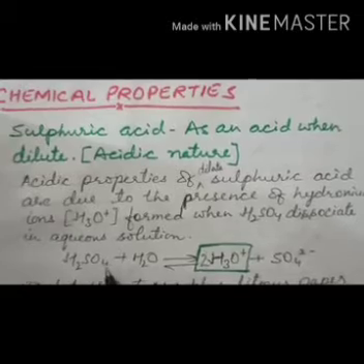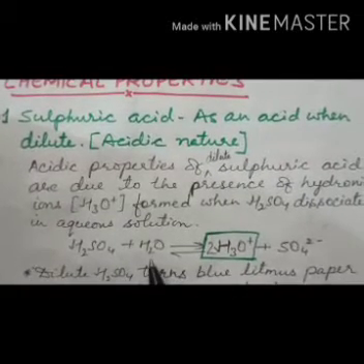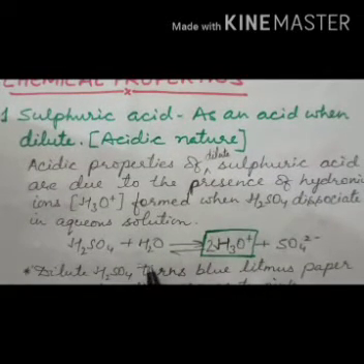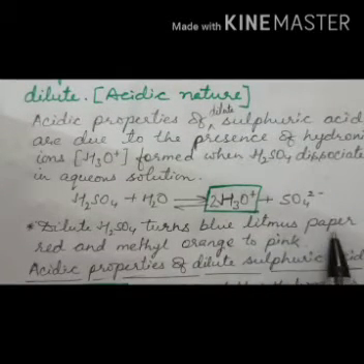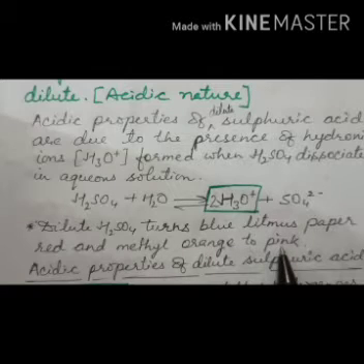When sulfuric acid dissolves in water, it gives hydronium ion, H3O+, and sulfate ion, and because of these hydronium ions, dilute sulfuric acid behaves as acidic. Dilute sulfuric acid turns blue litmus paper red and methyl orange pink, just like other acids.